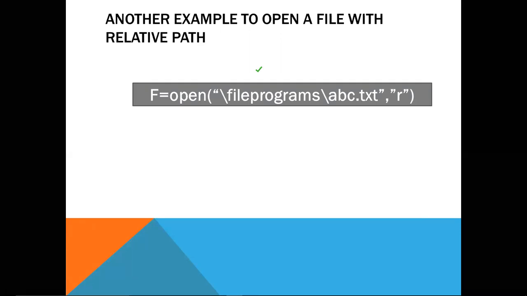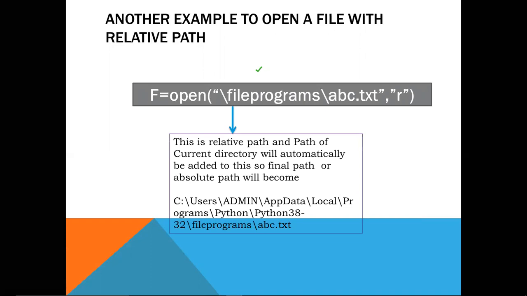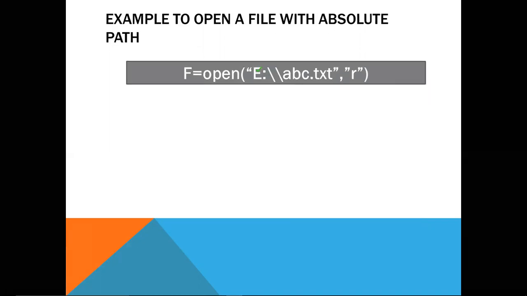The rest of the path, that is the name of the drive and any outer folder, will be automatically added by the interpreter when we run this program. The path of the current directory will automatically be added to this, so the final or absolute path will become like this. You have to be very clear that relative path means the file is stored inside the current directory in which we are working.